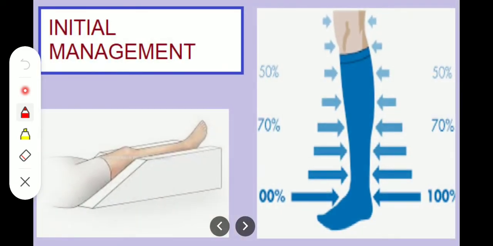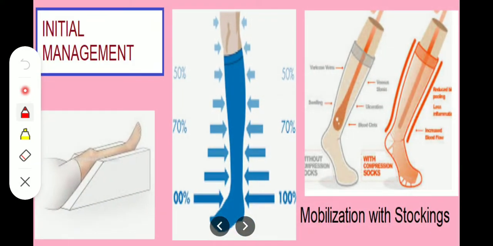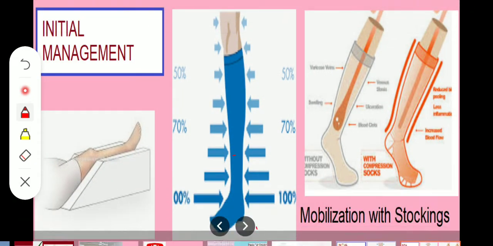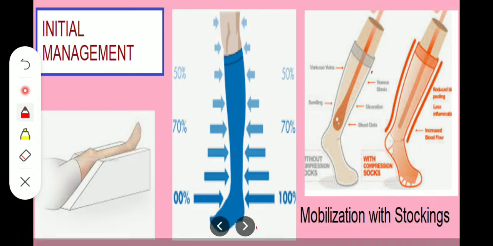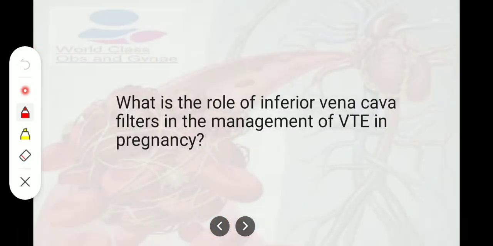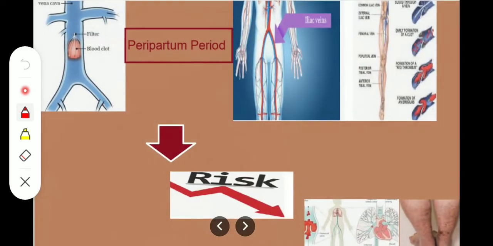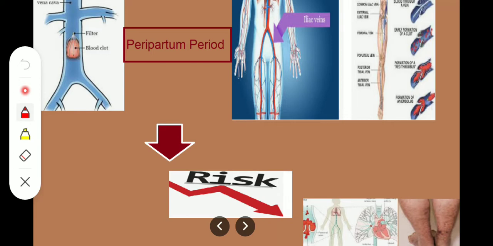Okay, what is the role of inferior vena cava filter in the management of VTE in pregnancy? Okay, consideration should be given to the use of a temporary inferior vena cava filter in the peripartum period for the patient with iliac vein VTE to reduce the risk of pulmonary embolism in patients with a proven DVT and who have recurrent pulmonary embolism despite adequate anticoagulation.